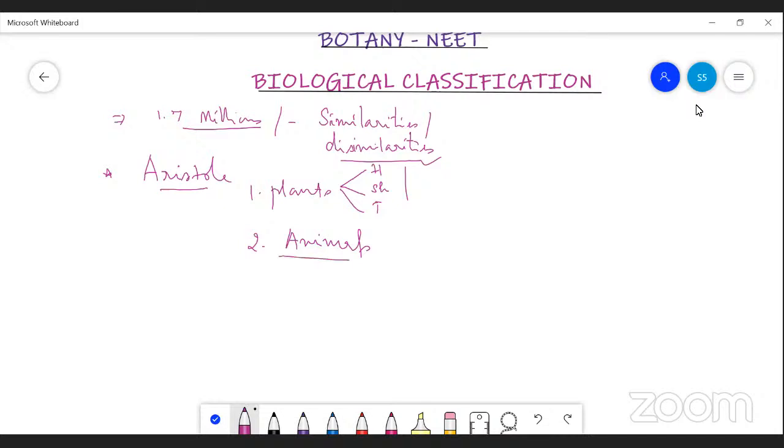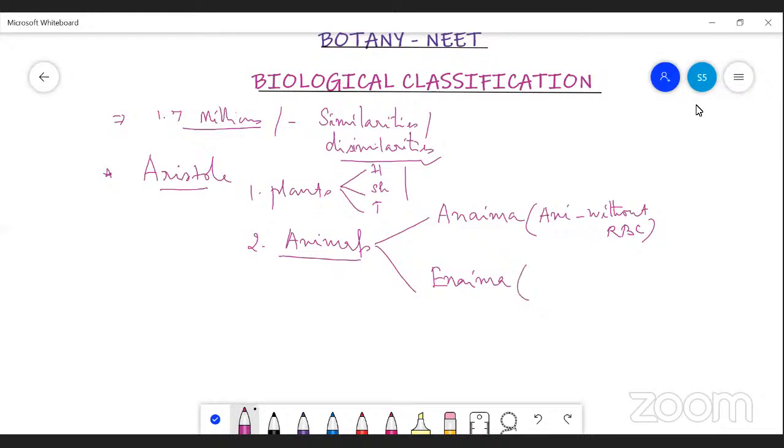And he divided the animals into two groups: Enaima and Anaima. Enaima are animals with RBC, red blood corpuscles.